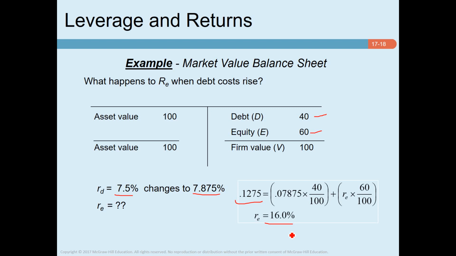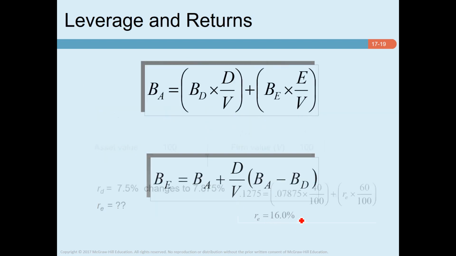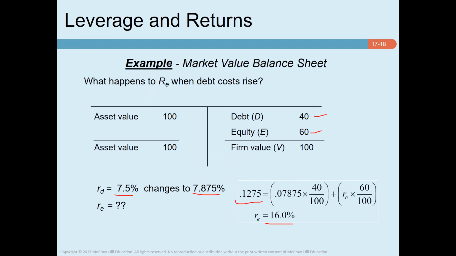So increasing the amount of debt increases debt holders' risk, which led to a rise in the return debt holders required. The higher leverage also made the equity riskier and increased the return that shareholders required, which is 16% from 15%. Okay, although the weighted average cost of capital remains the same, 12.75%.